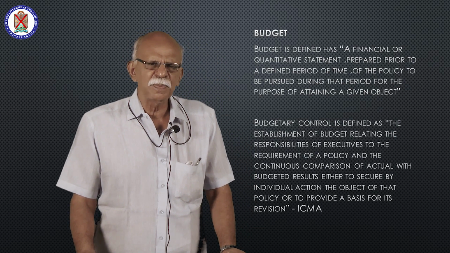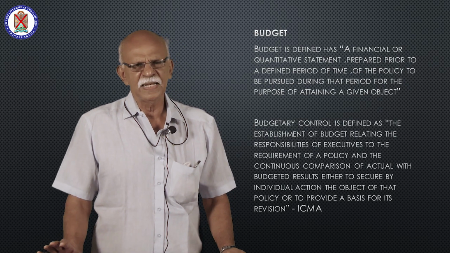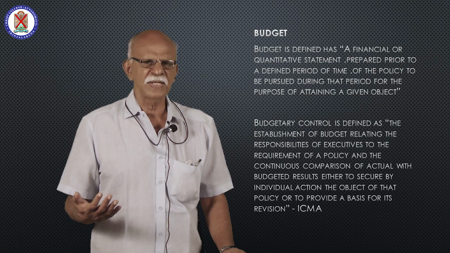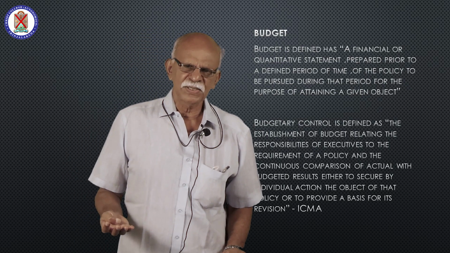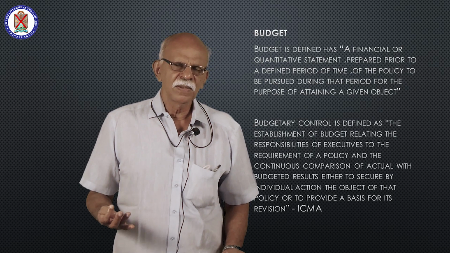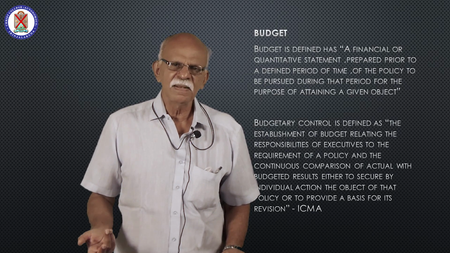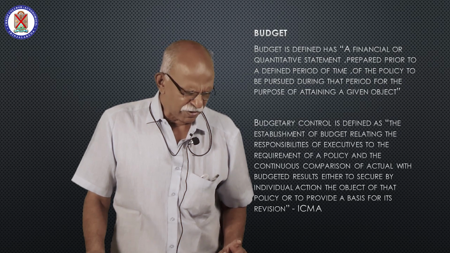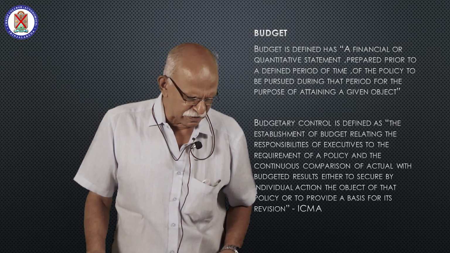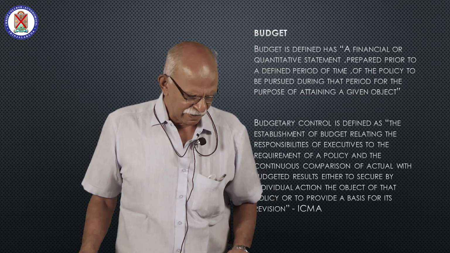You have to establish budget for each of the functional area of an organization. In an organization, there are different functional areas. For example, purchase, sales, production, cash, labor welfare, personnel department. So you have to prepare a budget for each of the functional area of the organization. That is the first step in budgetary control. Preparing budget for each of the functional area.